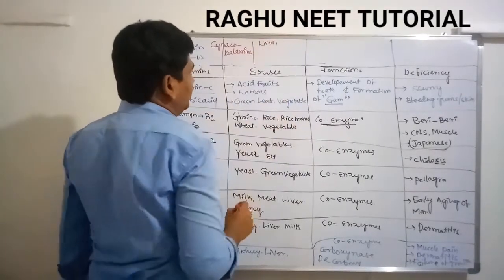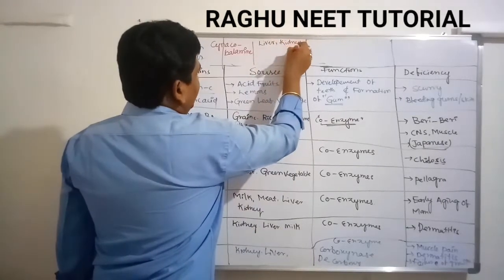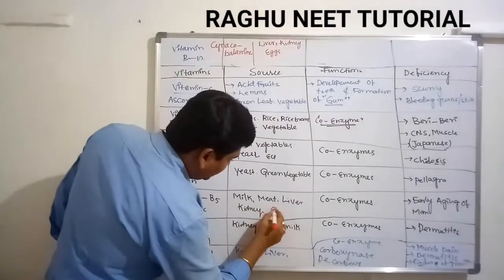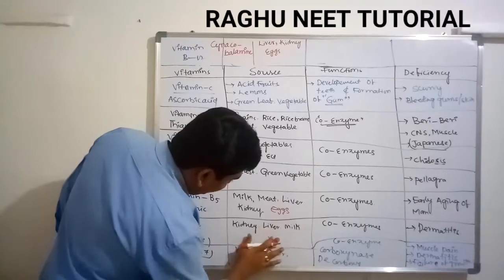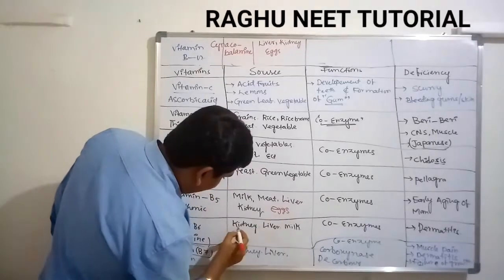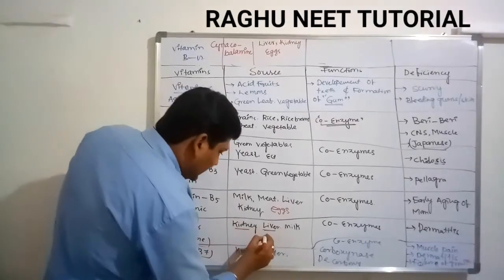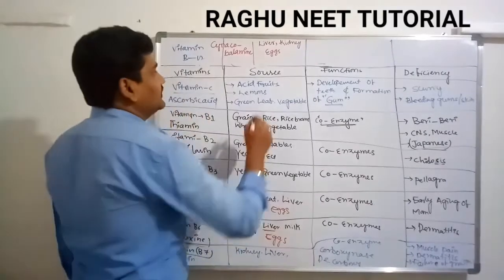Most of the cyanocobalamin is available in liver, kidney, and eggs. These also depend on the liver and kidney as sources.